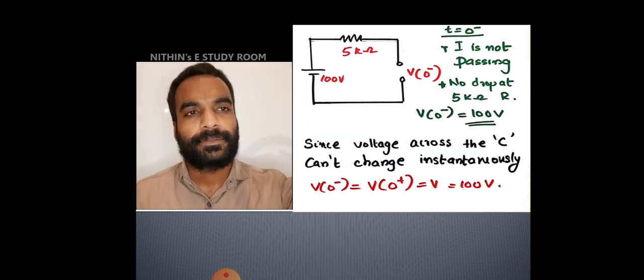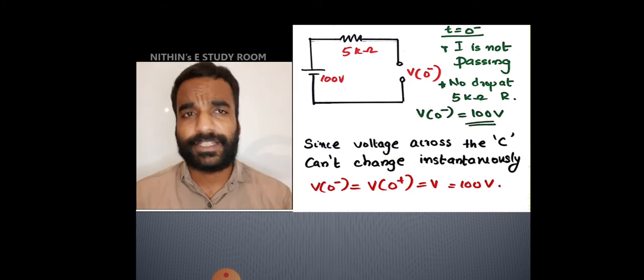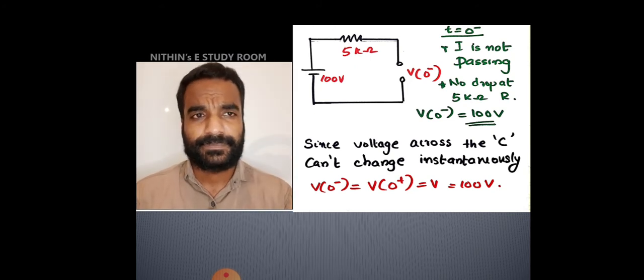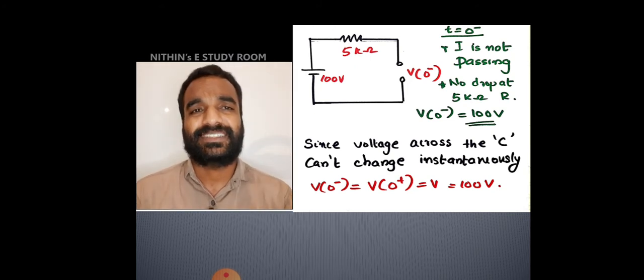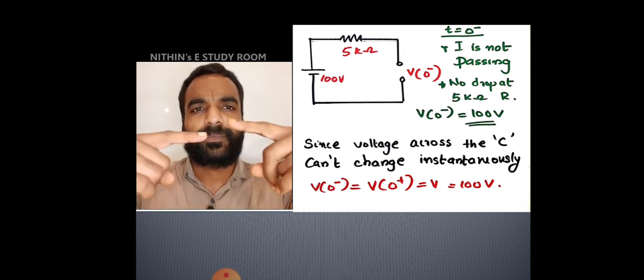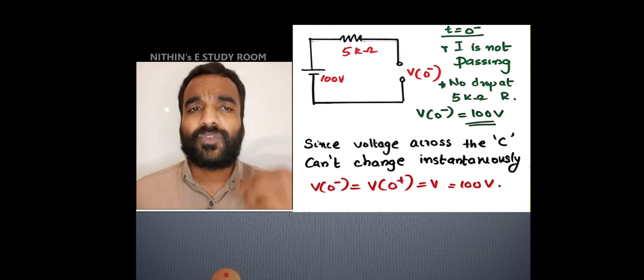So that is the initial voltage. We got the initial voltage. That is the first step. Now we are moving to the switching instant. Switching instant means the switch is moved from 1 to 2. At 2, what was there? There was another voltage source of 50 volt.